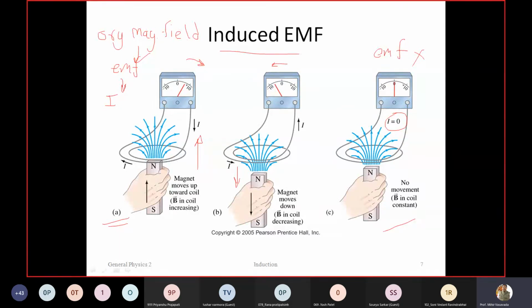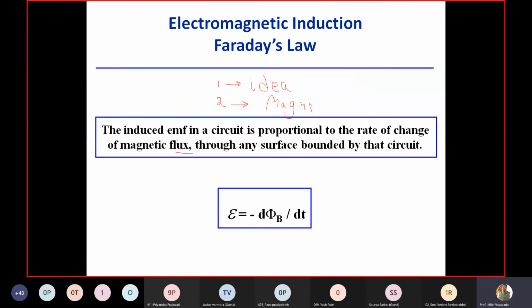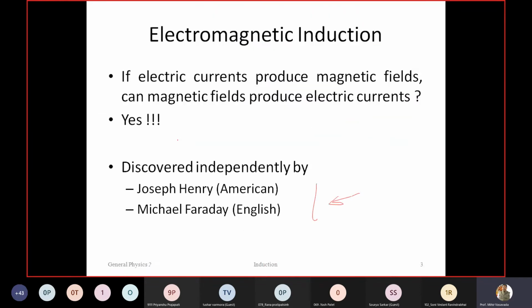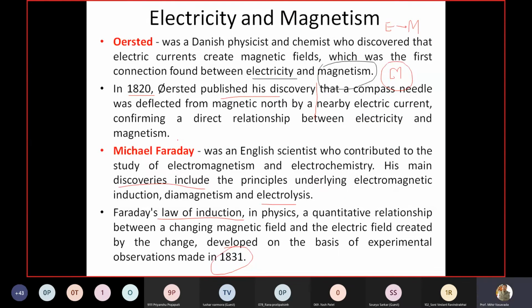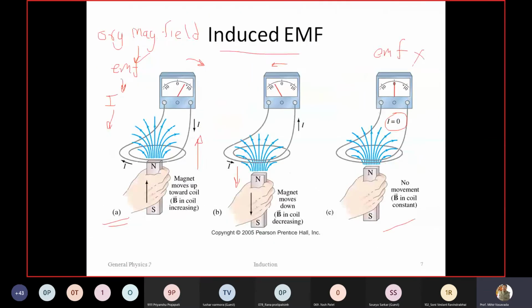Now, as per Oersted, if you go to the basics of the relation between electricity and magnetism, what did Oersted say? That when the current is flowing, so this is also applicable here, because now the current is passing through this coil. So this current will produce a new magnetic field due to the current in this coil.